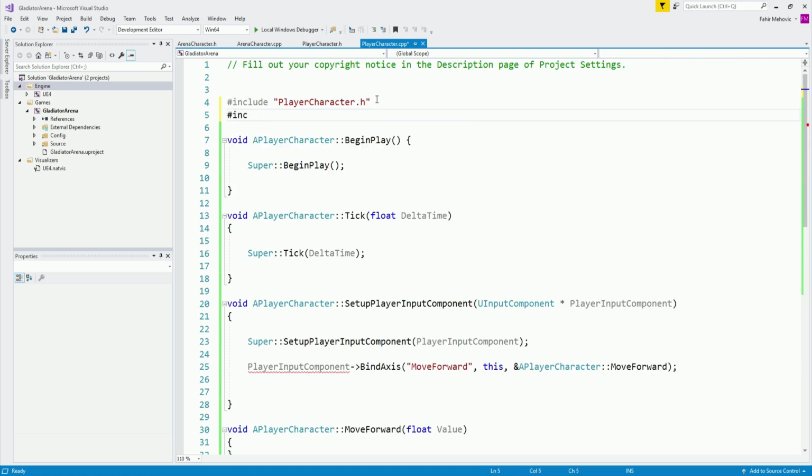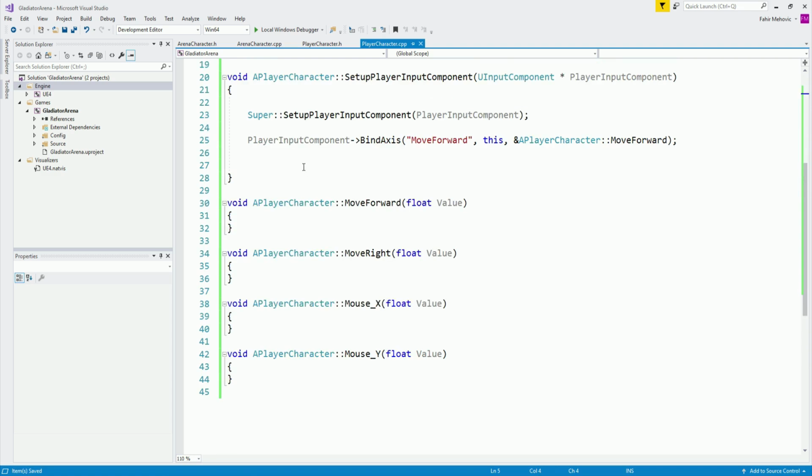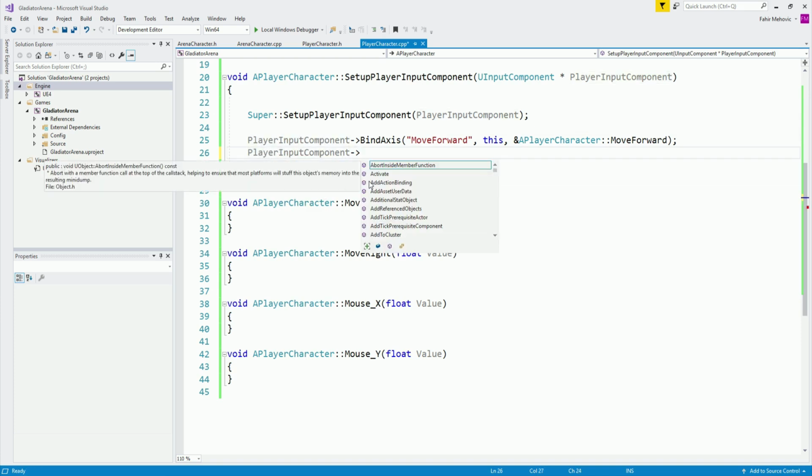So include, if I can spell it correctly, in quotes, and it's going to be components like this and slash, and it's going to be the input component. So when you type it out over here, now it will give us autocomplete when we try to add something to it again. So if I go over here and I say input component dash greater than sign, you see, it's giving me autocomplete to select from the available functions.